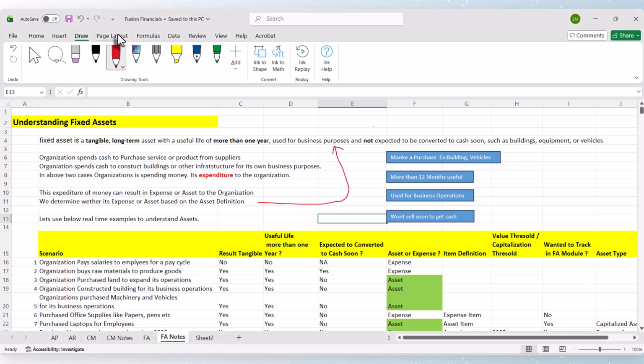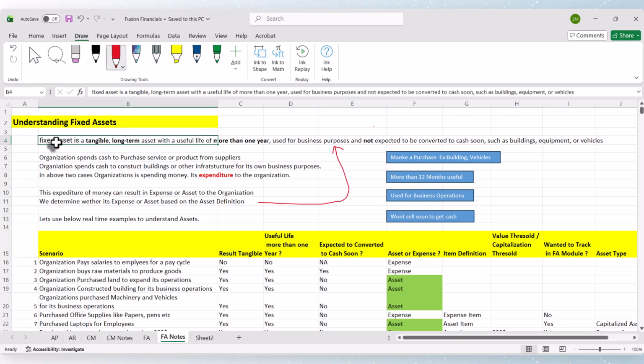Hi, in this video we are going to understand what is a fixed asset. Till now we have worked on AP, AR and cash management. Now let's get into the fixed asset module. Let us understand what is a fixed asset.